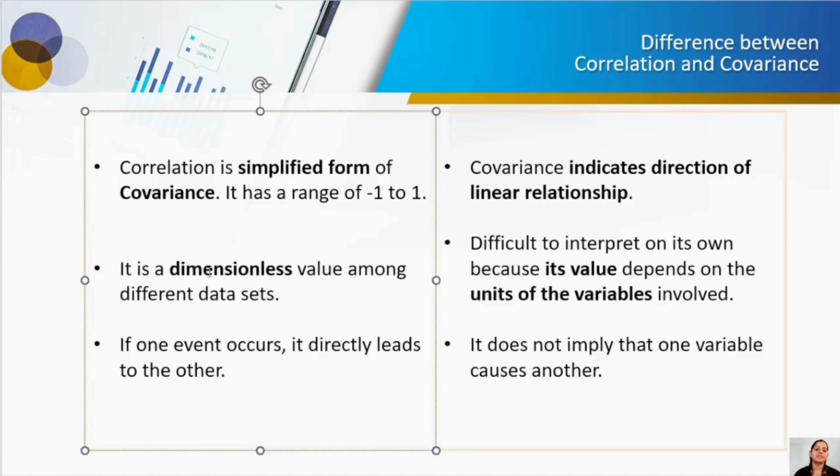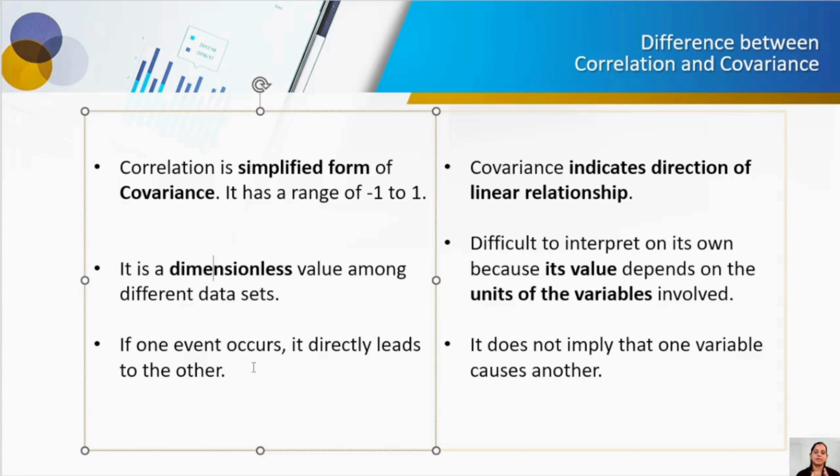Second difference: correlation is a dimensionless value among different data sets. However, the covariance value depends on the units of the variables involved. Irrespective of the type of data, you can find the correlation. But in case of covariance, you need to know similar types of data, how they are making a direction, and how linearly they are represented, correct?